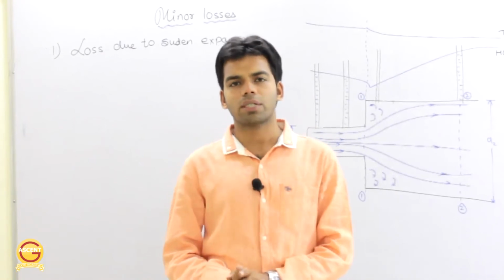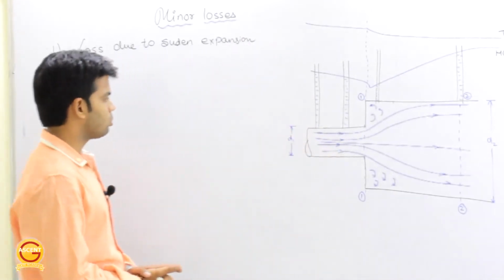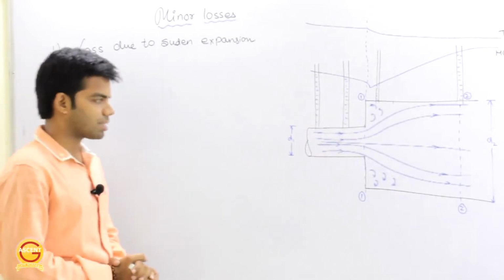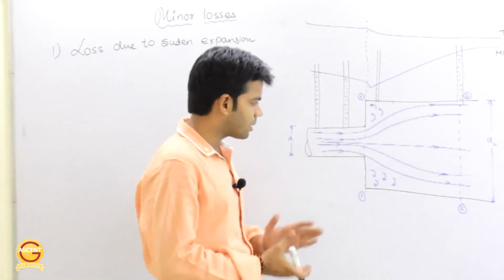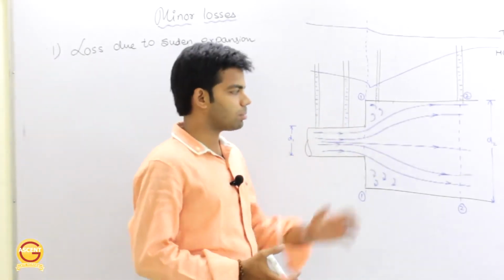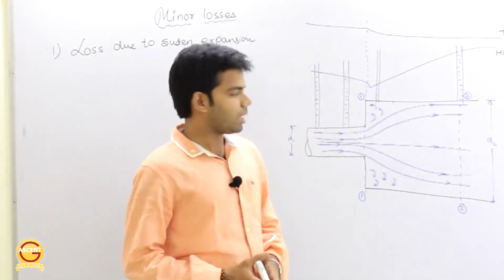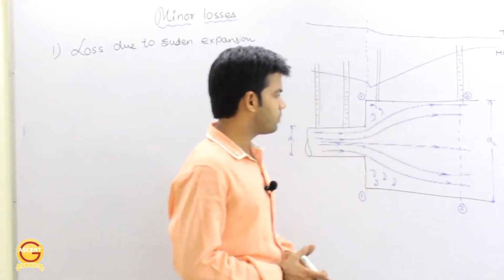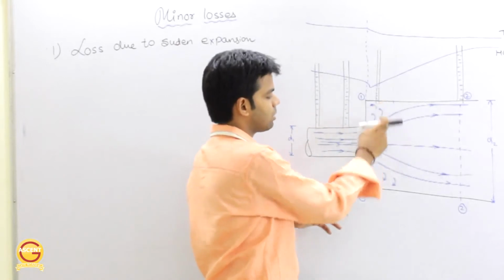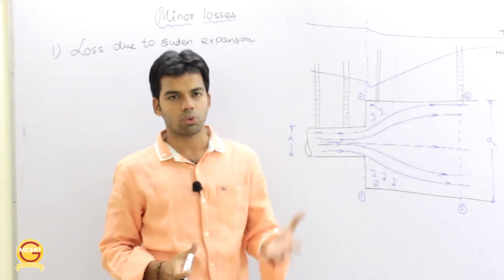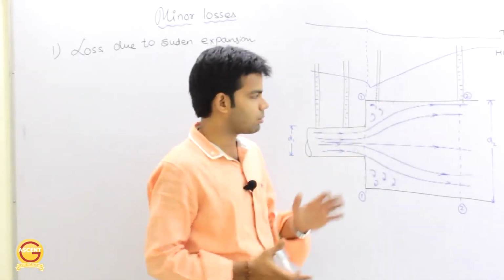Now the next type of losses are the minor losses. First is the loss due to sudden expansion. We have a pipe of diameter d1 which is suddenly expanded to a pipe of diameter d2. This is the normal flow of water, and because of this sudden expansion there will be eddies, and because of those eddies there will be losses. We will study those losses.